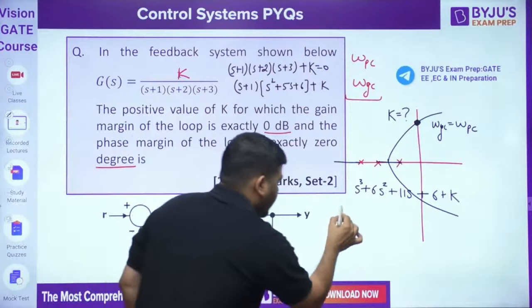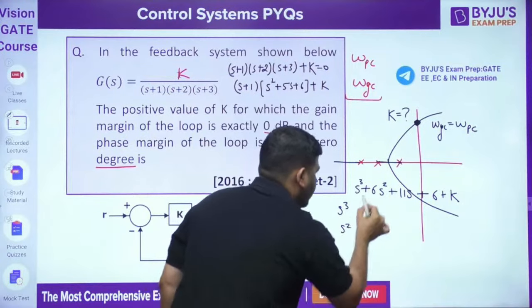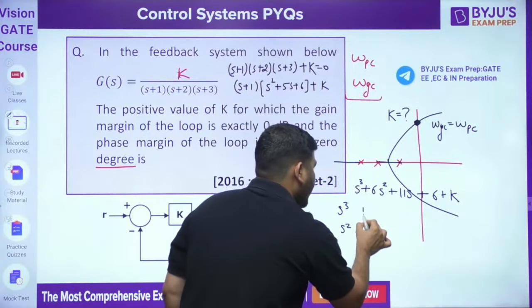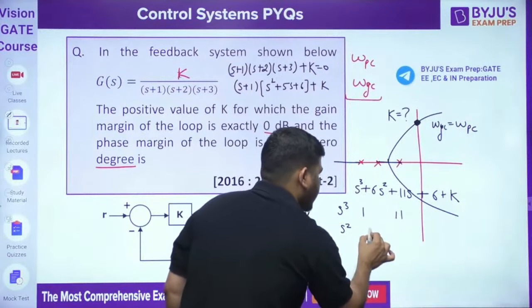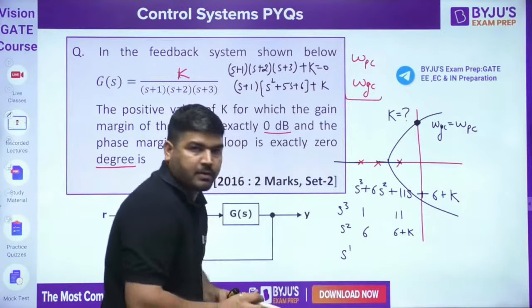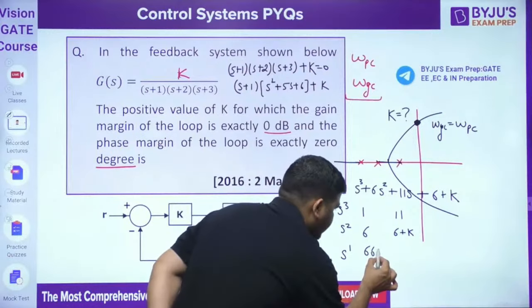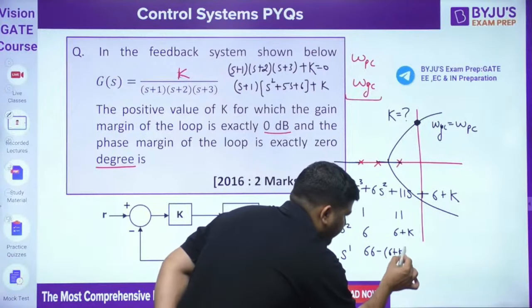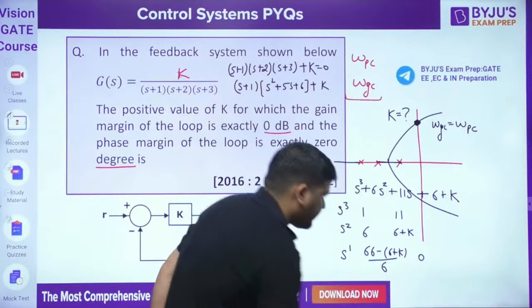Now for s^3 and s^2, the first column is 1, 6 and the next is 11, 6 plus K. Now tell me, what is s to the power 1? It will be (66 minus (6 plus K)) divided by 6, and then 0.